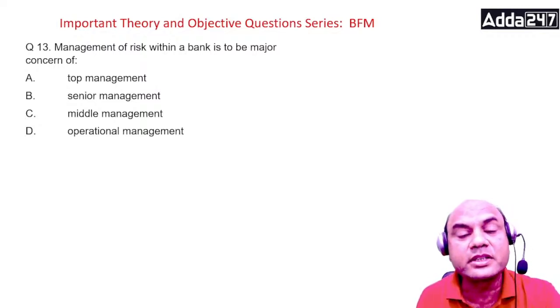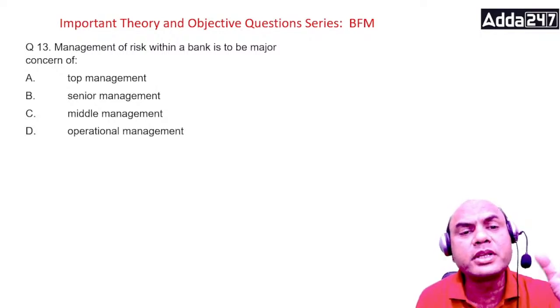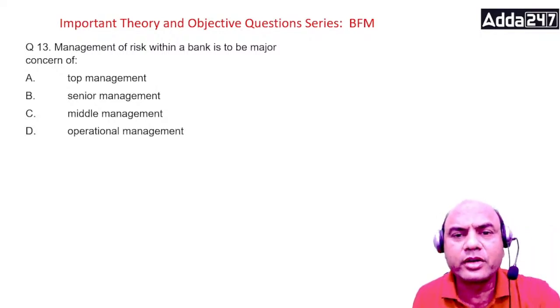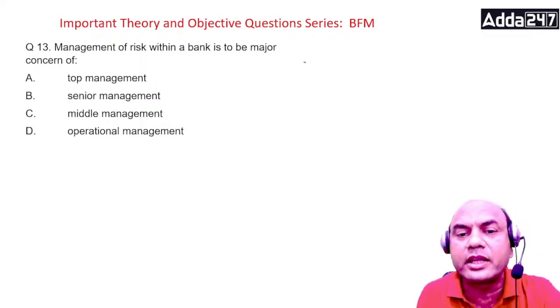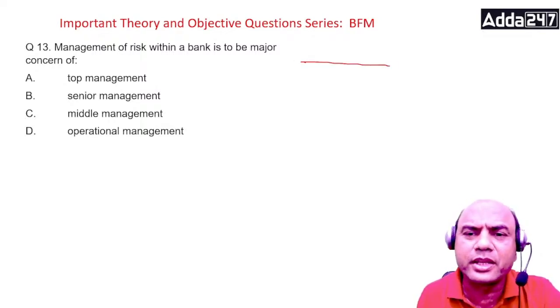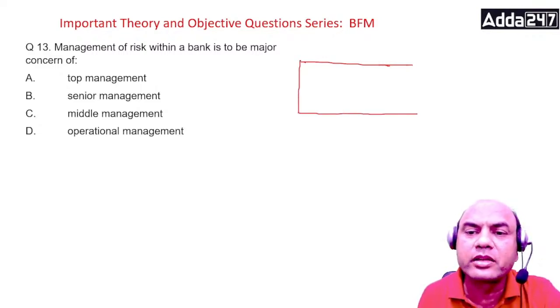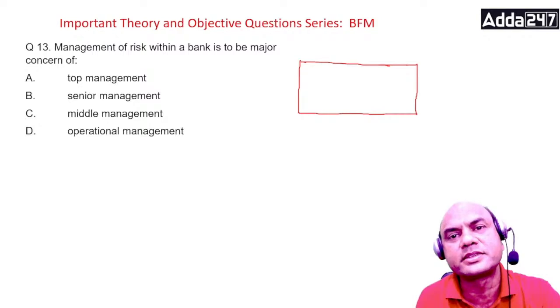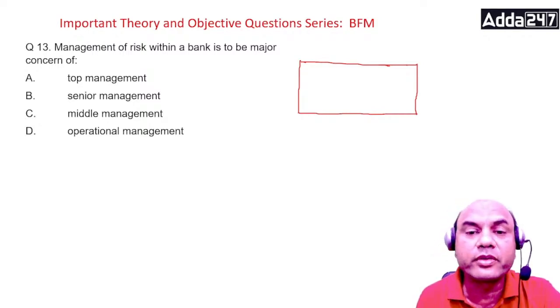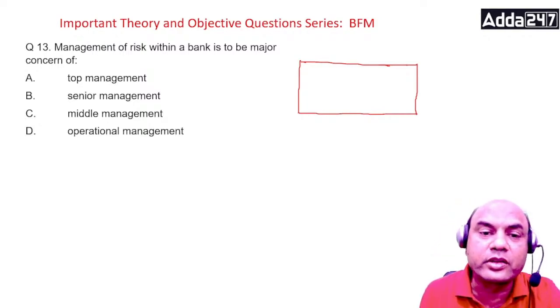But this question relates to something else. This question relates to major concern, meaning who is it here. Importantly remember, as you go higher in any bank or any company, let's say a bank only, the work divides like this. How does the work divide? See here, responsibility is on the top.